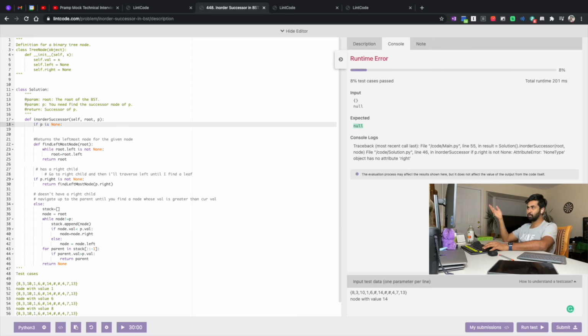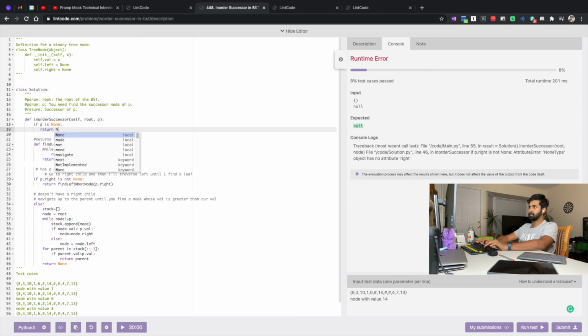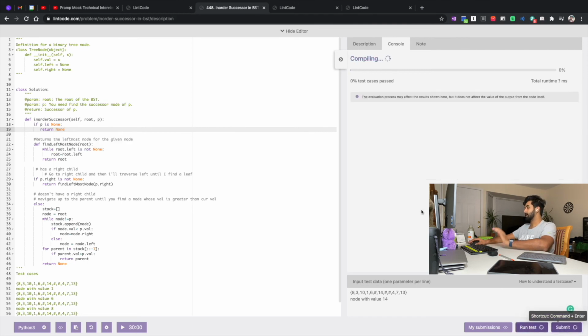I can either go for root is none or P is none, because if root is none, then absolutely there is no chance of having a P, because P must be in the tree. It doesn't matter whatever I take. So if P is none, return none, right? And submit.